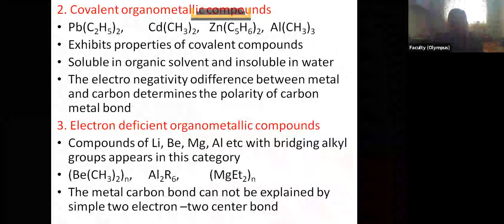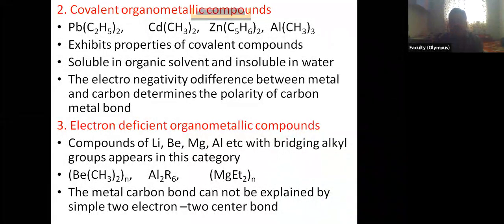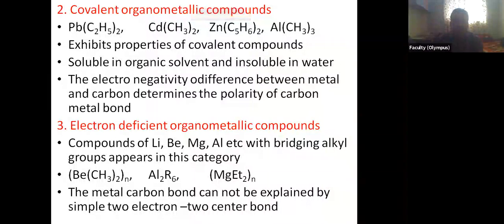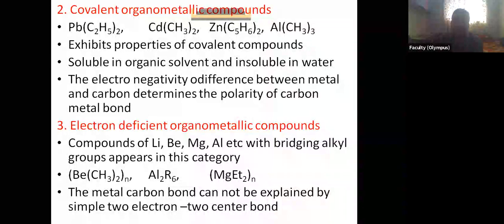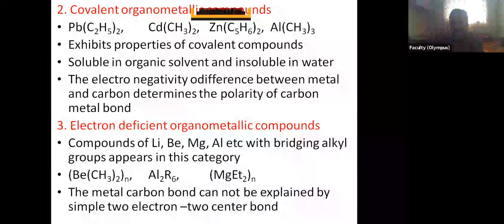Now, if in place of chlorine there is some organic group, for example, Al(CH3)3, where CH3 is the organic group, then it is called an organometallic compound because there is a bond between aluminum and carbon. Okay. Now, what type of organometallic compound? Octet of aluminum is not completed. So this is the electron deficient organometallic compound.